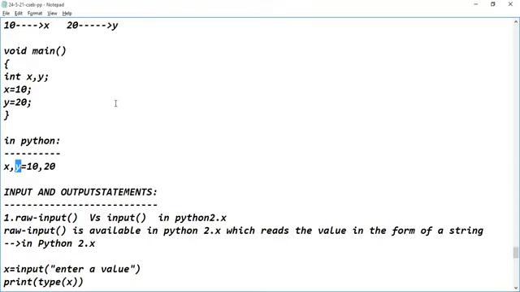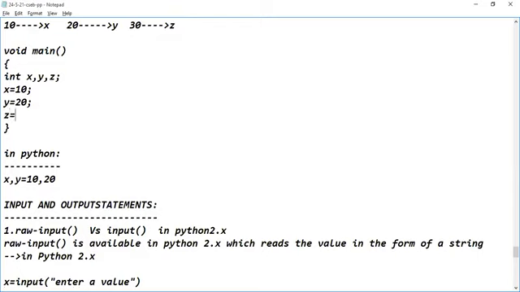Let us suppose I am having one more value here, 30. This 30 has to be assigned to a variable like Z. When it is the C programming language, the following syntax has to be followed. Here I have to declare one more variable, so I have to write Z equal to 30.